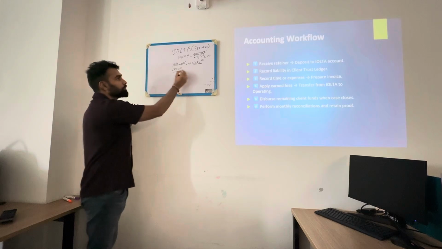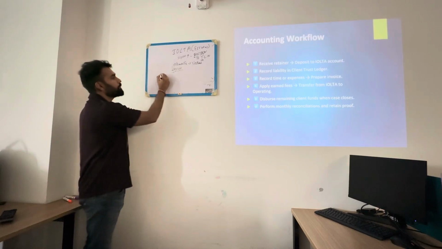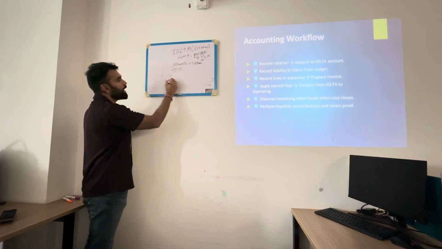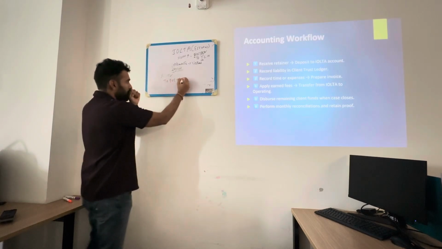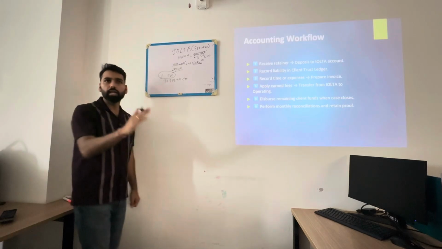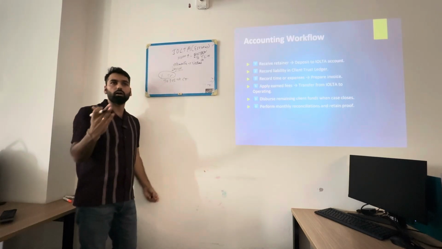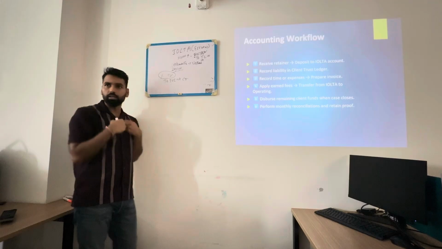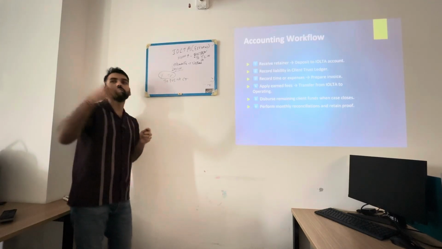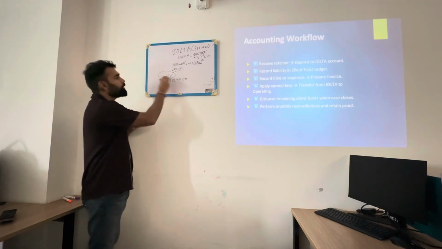Now, when he pays for the settlements, so let's say he pays person X, so X account debit to IOLTA bank account. Now, because I'm paying that person X, does that person X relate to our legal firm? No, it is related to the case, right? We are just paying on someone else's behalf, so we don't care who we are paying, right?